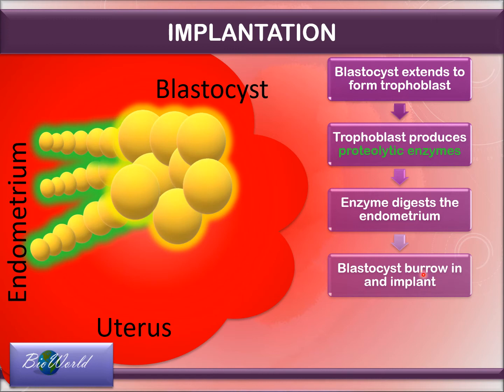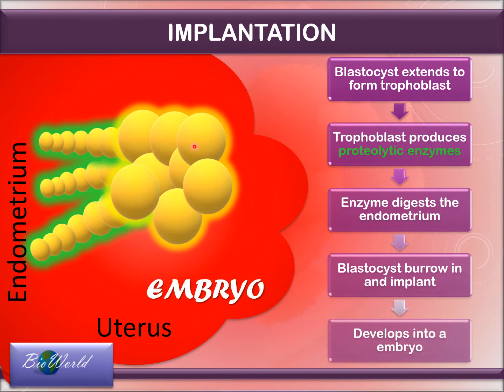The word burrow here means to dig into the layer of endometrium so that it is inside the endometrium. So that is the concept of implantation. The blastocyst is not just sticking onto the endometrium, but it is planted inside the endometrium. So now the structure that we called a blastocyst is called an embryo.